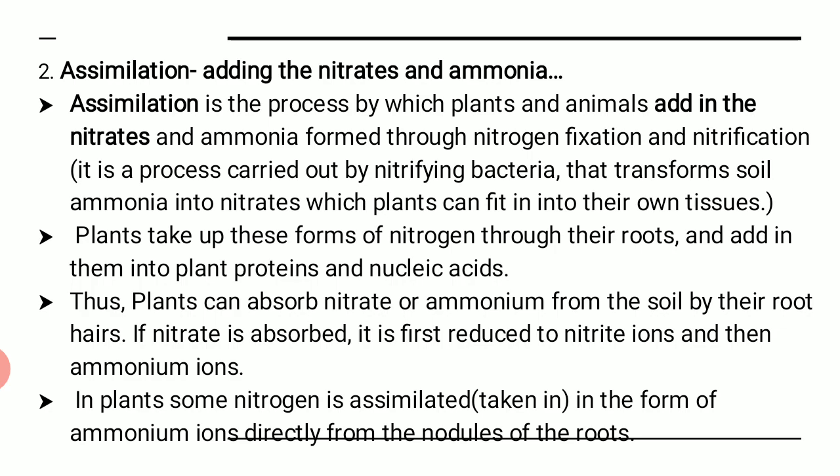So how does this protein come to it? It comes through assimilation. So plants take up these forms of nitrogen through their roots and add them into the plant proteins and nucleic acid. Thus, plants can absorb nitrate or ammonium from the soil by their root hairs. If nitrate is absorbed, it is first reduced to nitrite ions and then ammonium ions. You don't need to remember all these names like this. You just need to come to the simplest form.